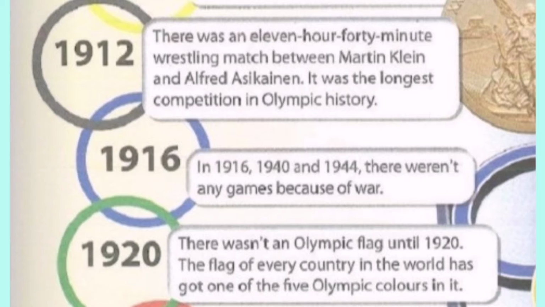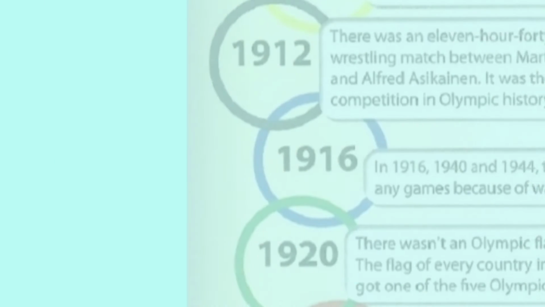1912, there was an 11-hour 40-minute wrestling match between Martin Klay and Alfred Esikainen. It was the longest competition in Olympic history. 1916. In 1916, 1940, and 1944, there weren't any games because of war. 1920. There wasn't an Olympic flag until 1920. The flag of every country in the world has got one of the 5 Olympic colors in it.